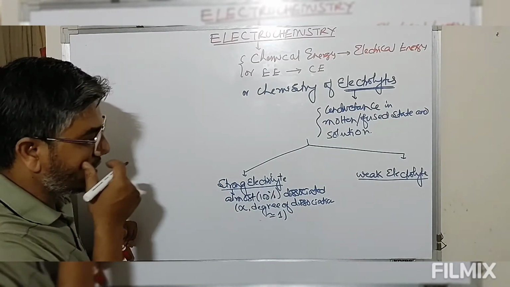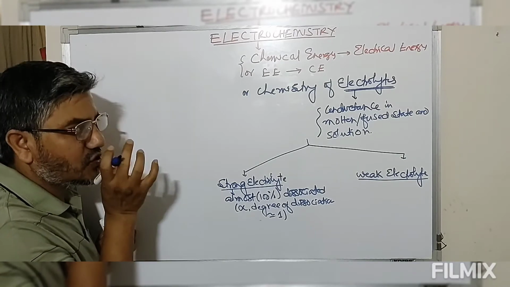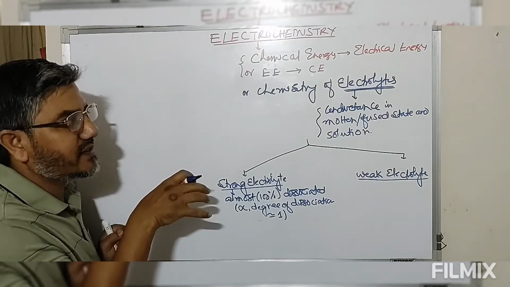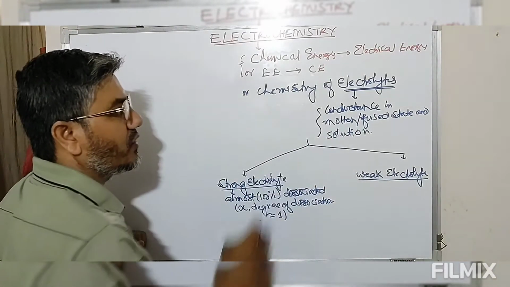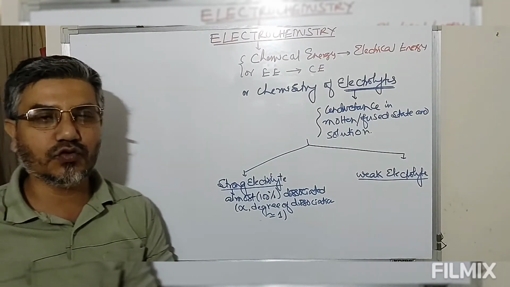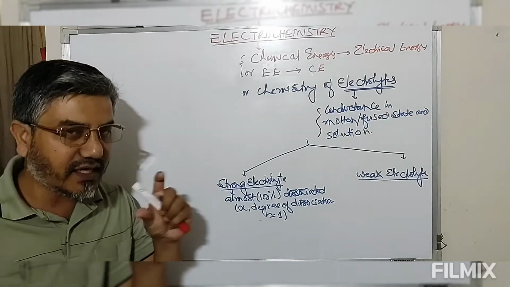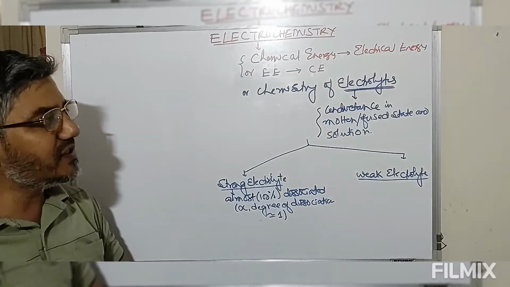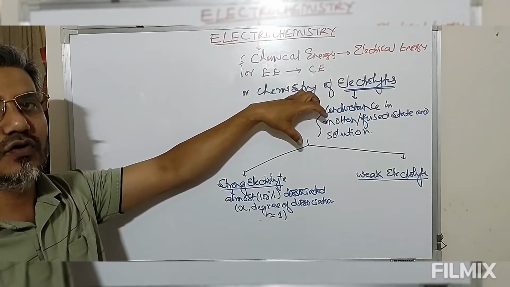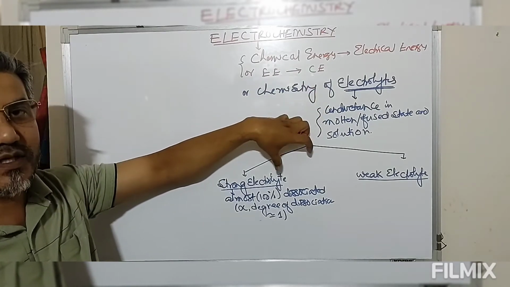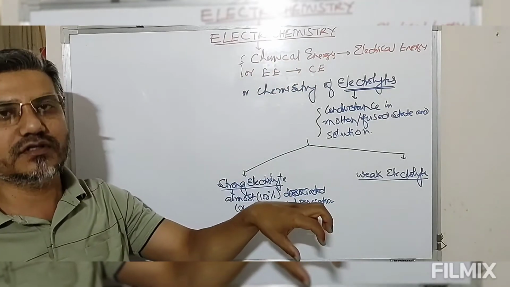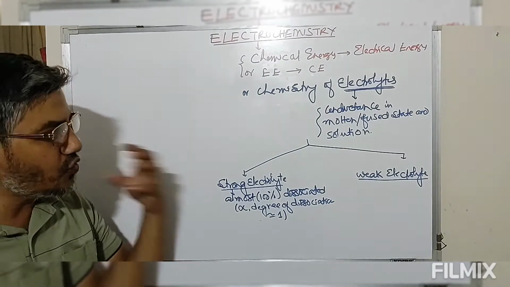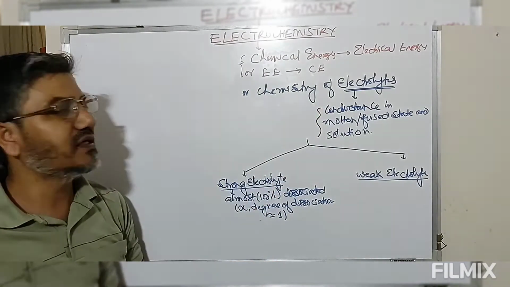These electrolytes in solid state will not show any conductance. When these electrolytes are heated to their melting point, they undergo dissociation into cations and anions, and those cations and anions will carry electrical current. Or when these ionic compounds or polar covalent compounds are dissolved in water, they furnish cations and anions. Those species are what we call electrolytes.